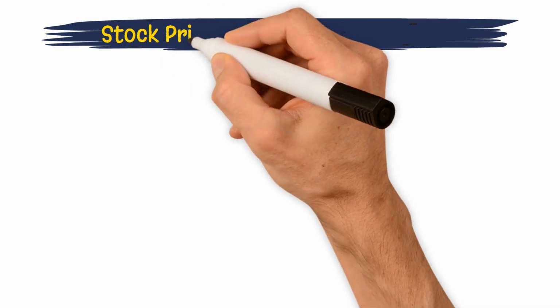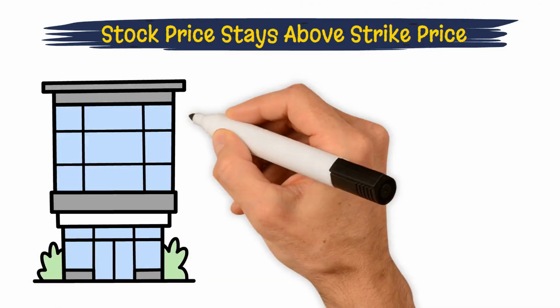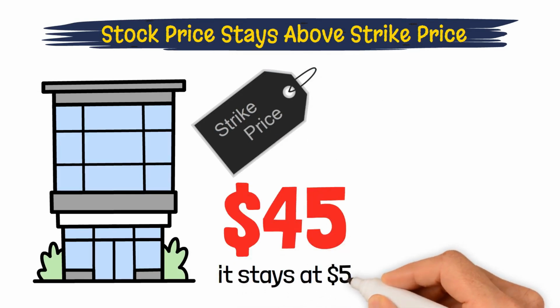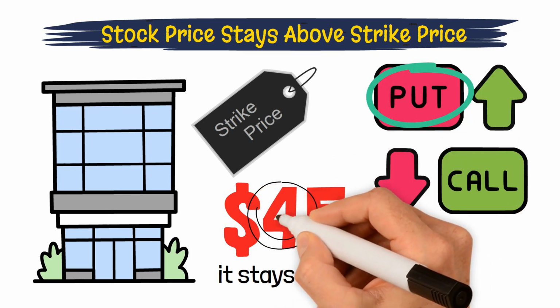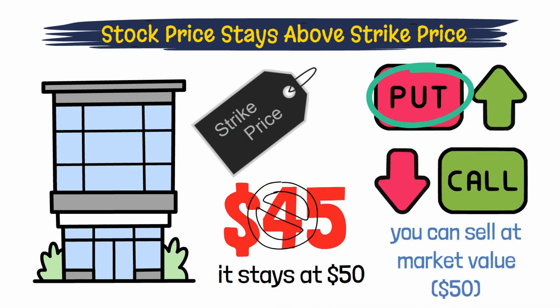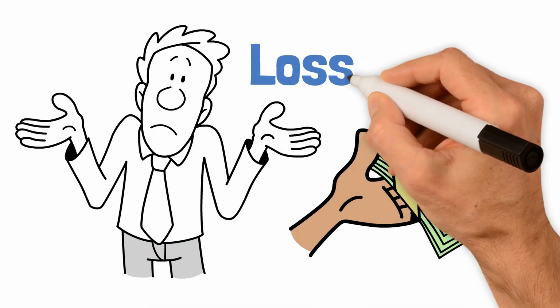Second outcome, stock price stays above strike price. If company XYZ's stock price remains above $45, for example, it stays at $50, the put option would expire worthless, since there is no benefit in selling at $45 when you can sell at market value of $50. In this case, your loss would be limited to the premium paid of $200.